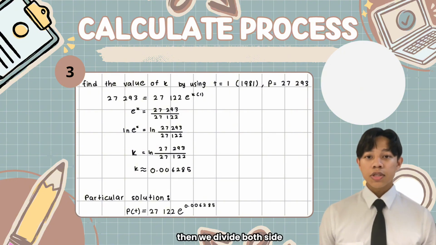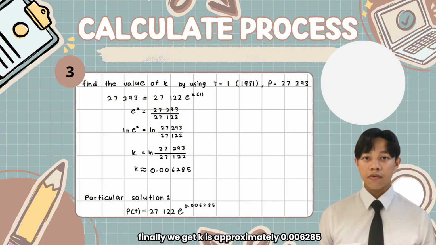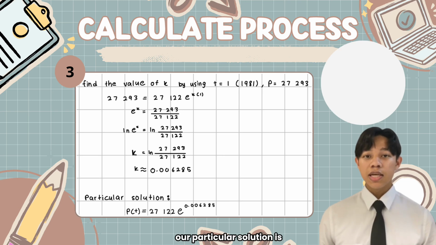Then we divide both sides. e to the power of k equals 27,293 divided by 27,122. Finally, we get k is approximately 0.006285. So our particular solution is p of t equals 27,122 e to the power of 0.006285 t.